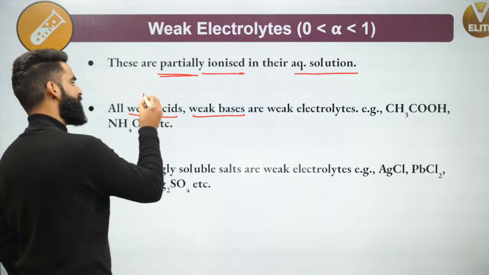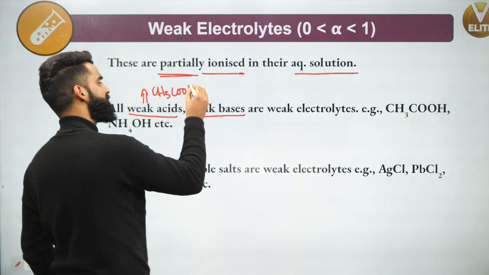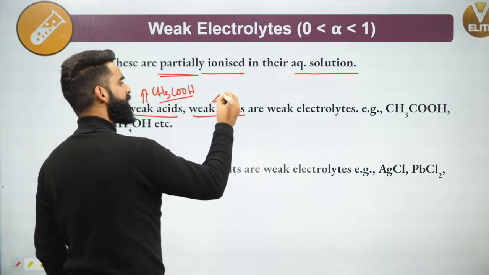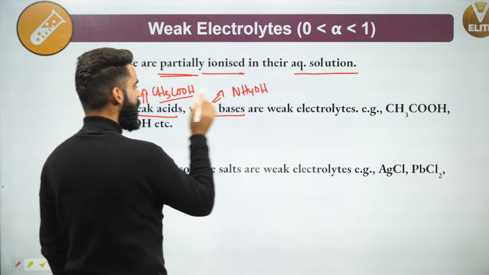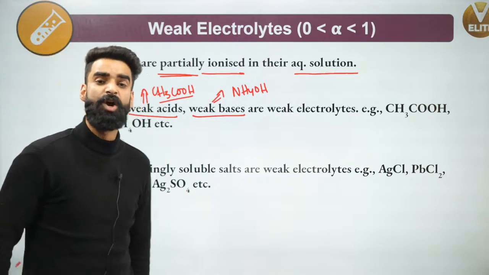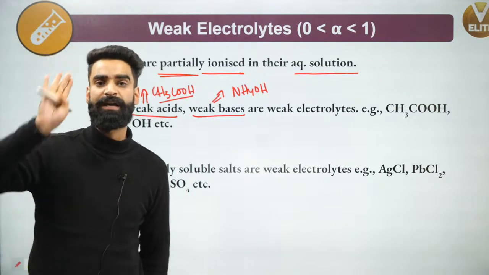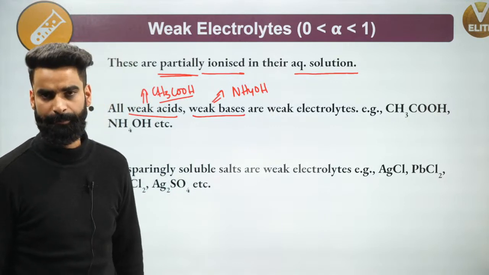For example, CH3COOH is an example of a weak acid. For a weak base, for example, I'm taking NH4OH. This is an example of a weak base. All your weak acids and all your weak bases are examples of weak electrolytes which do not get completely dissociated into their ions in the aqueous solutions. Very, very simple.